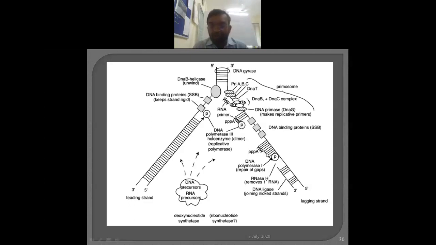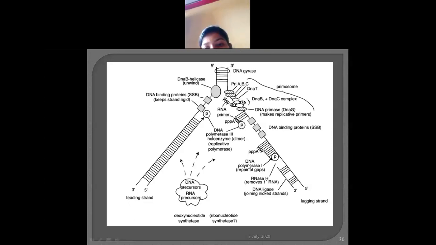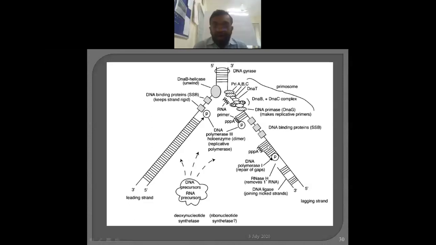So that should be removed, and that should be replaced by DNA. For removing this primer, an enzyme is required, referred to as RNase H. The H comes from hybrid. Why? Because this is a hybrid molecule: one strand is RNA and the other strand is DNA. Hence, to remove RNA only, RNase H is required.